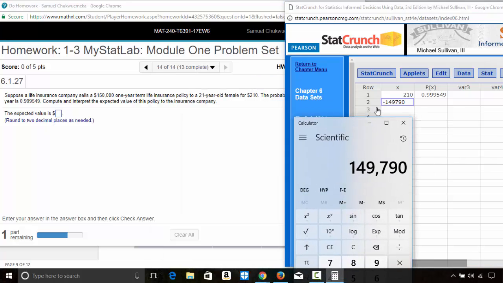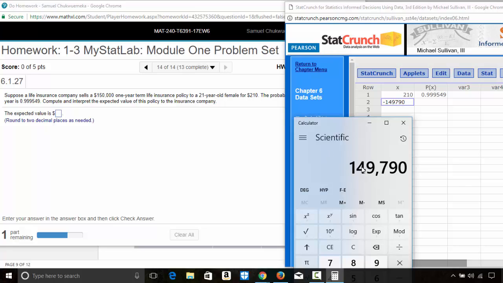Here this will be a gain. That's why it's plus 210. That's what the female pays to the insurance company if she survives, and this is the probability that she survives that year. If she doesn't survive, which we hope doesn't happen, then the insurance company will have to pay this.